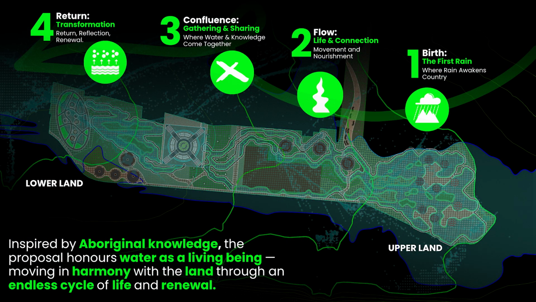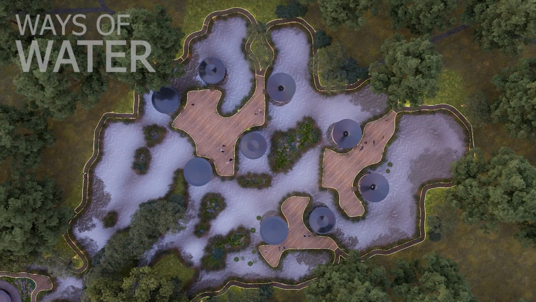Water in Aboriginal knowledge is seen as a living ancestor moving through cycles of renewal. Our design echoes this rhythm, a journey from source to sea, using the existing terrain defining key zones with the SPO layer marking the site boundary to honour movement, renewal and respect for country. This is Ways of Water.